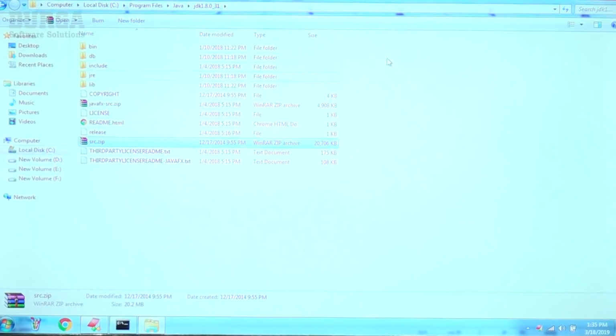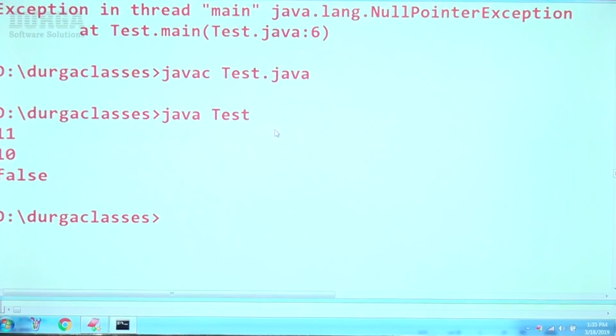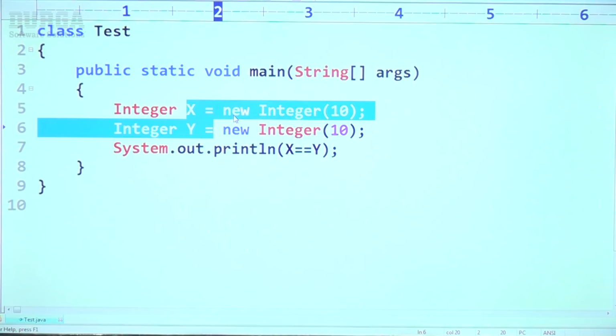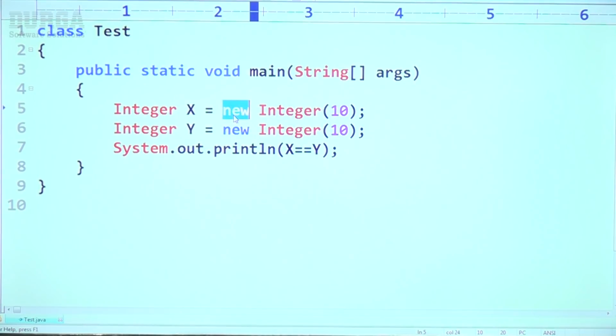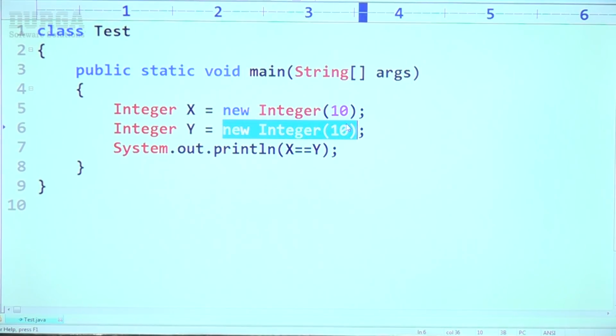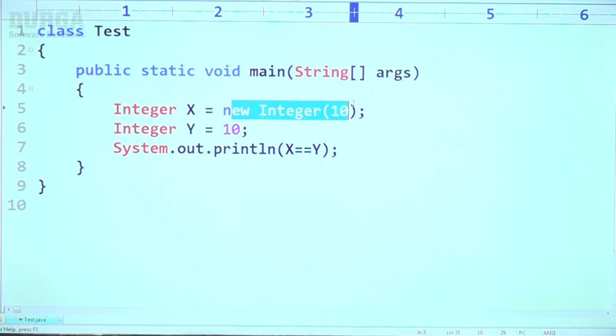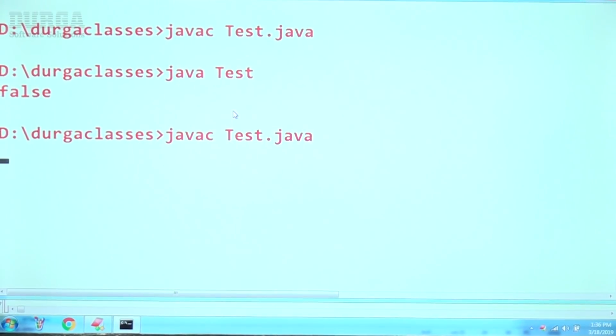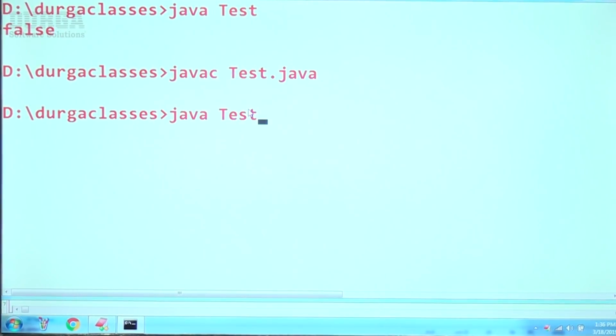That's why the output we get here is false, because whenever we use the new operator, compulsorily a new object will be created, sir. Now the first one is new, the second one is a wrapper object. What is the answer? 100% the answer is again false.